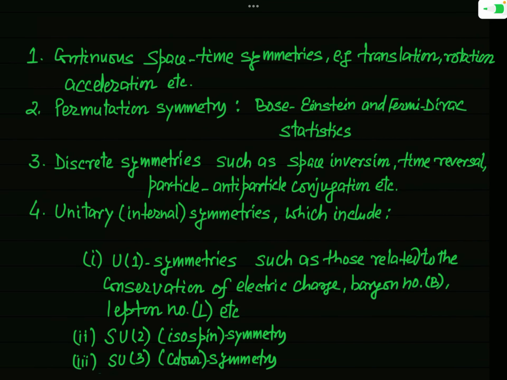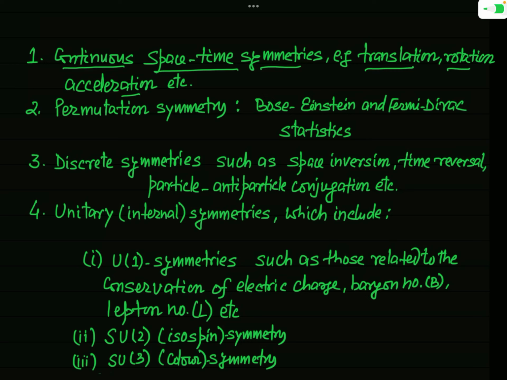The first one is called continuous space symmetries. And when you say continuous space symmetries, actually these are associated with displacement in space and time and rotation in space. Okay. And so you can say that examples of continuous space symmetry are translation, rotation, acceleration, etc.